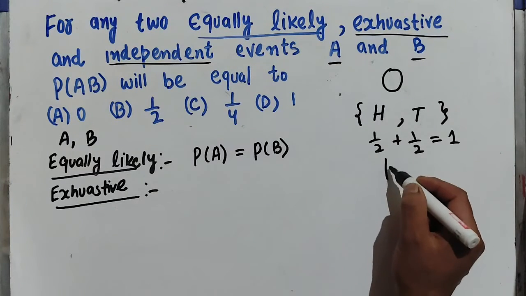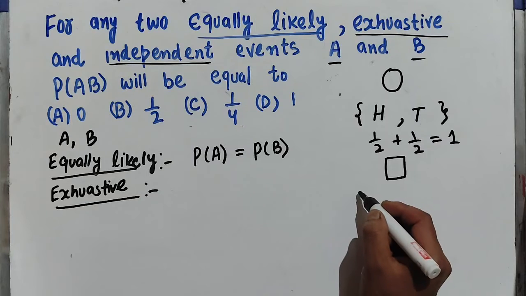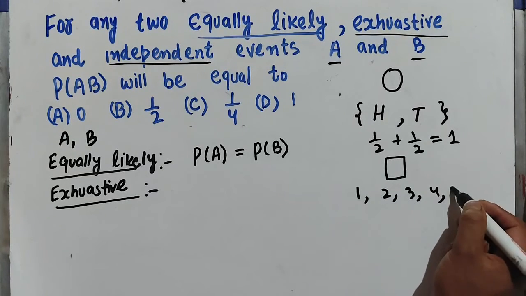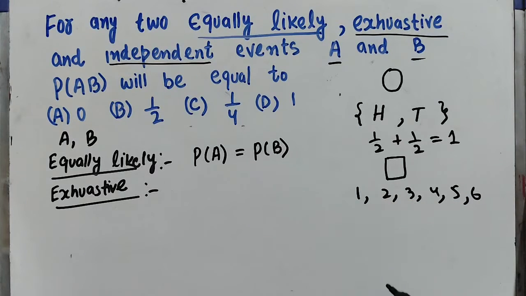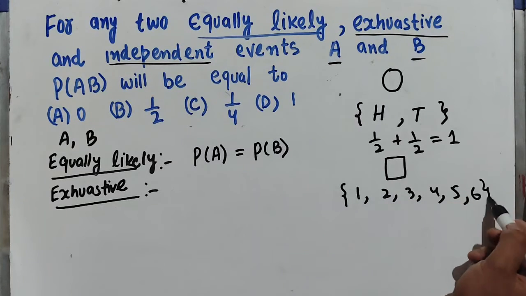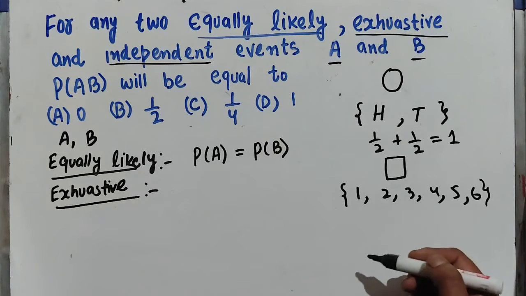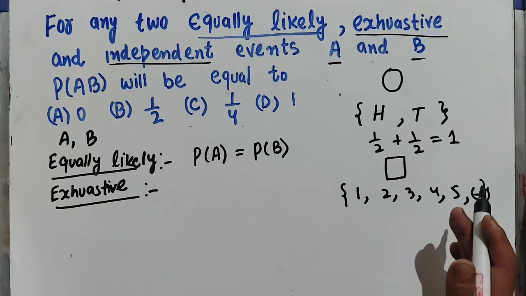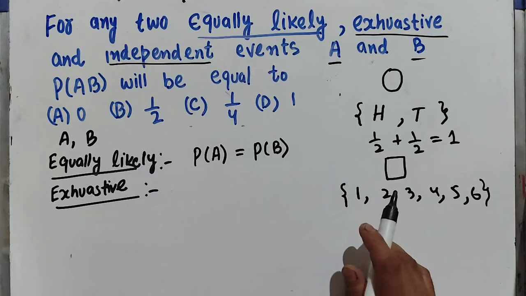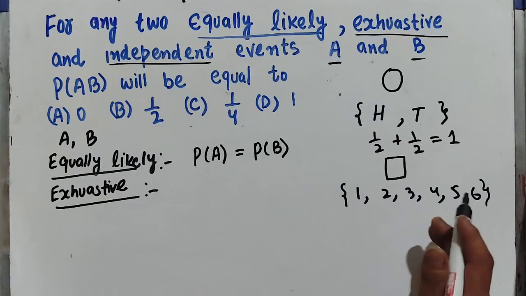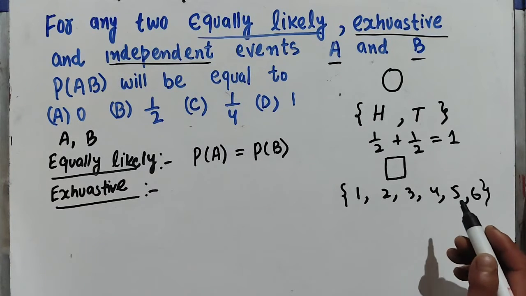Likewise, if we throw a die, what are the possible outcomes? Either we will get 1, 2, 3, 4, 5 and 6. So getting 1, 2, 3, 4, 5, 6 are exhaustive because at least one of them will occur. And the probabilities of the exhaustive events add up to 1.